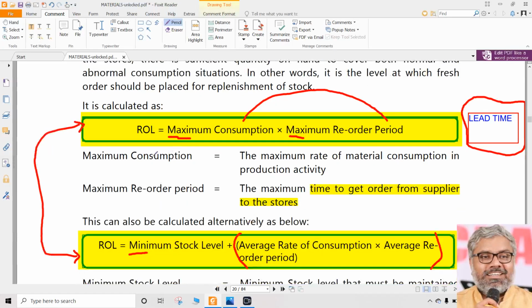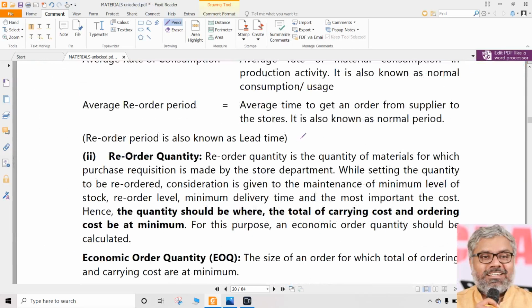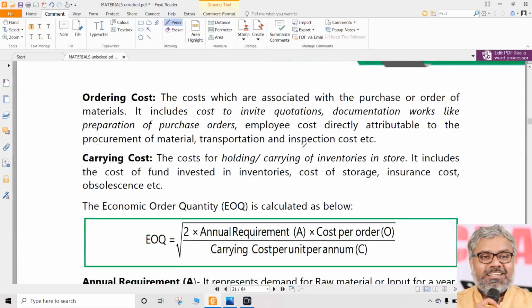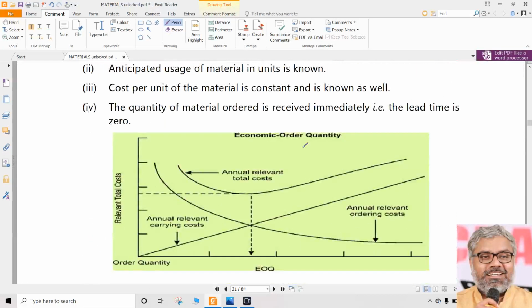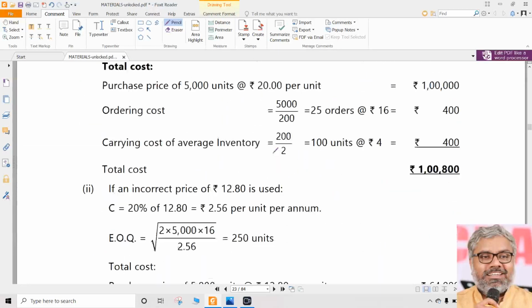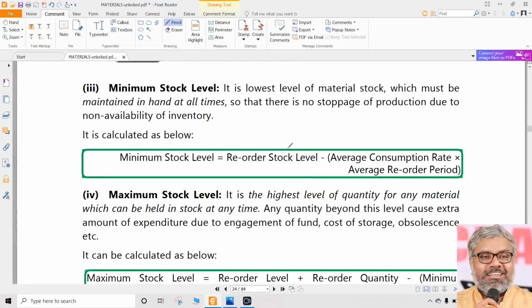So the simple point is, according to the information, we have to use these two formulas, one of them for obtaining reorder level. That is the first thing. Now coming to the other thing, reorder quantity, that is economic ordering quantity. We'll have a separate discussion on that later. We'll focus on minimum level and maximum level first, then come back to the reorder quantity.